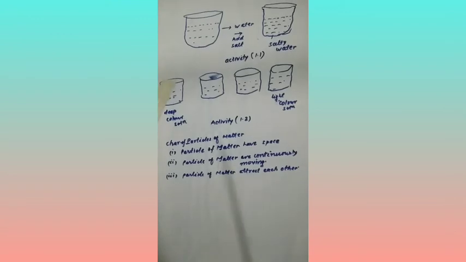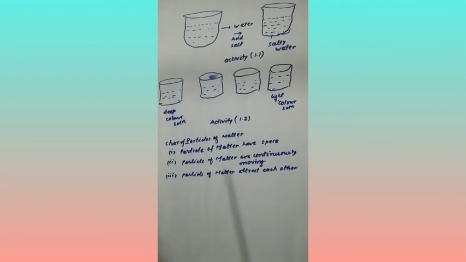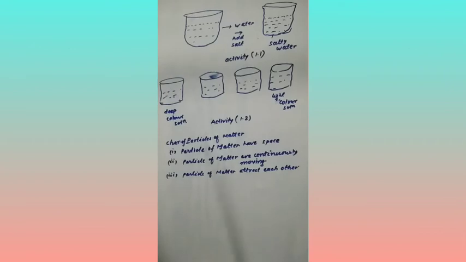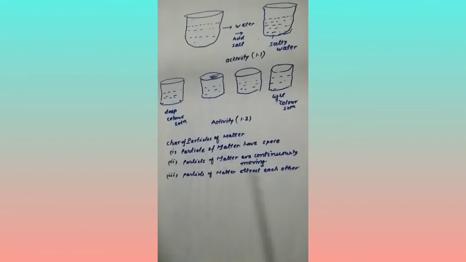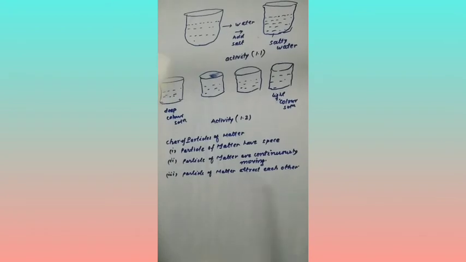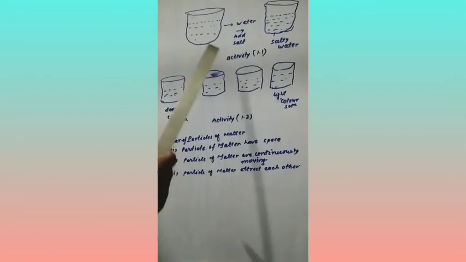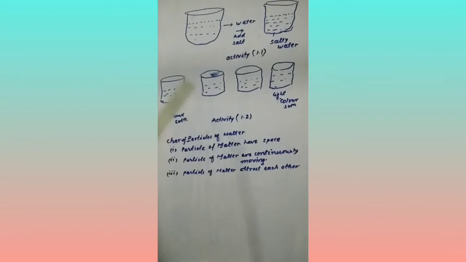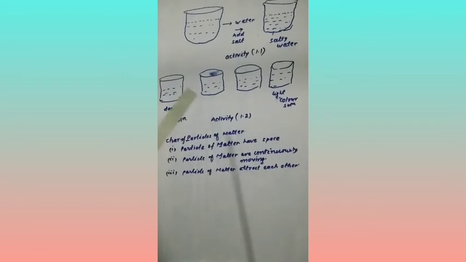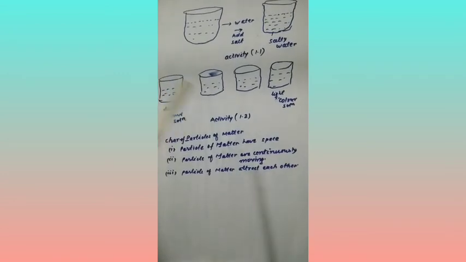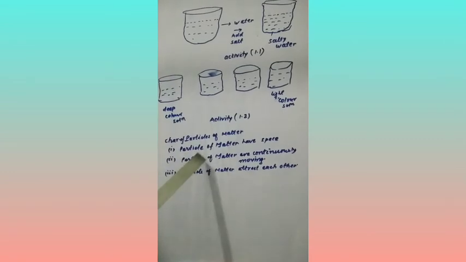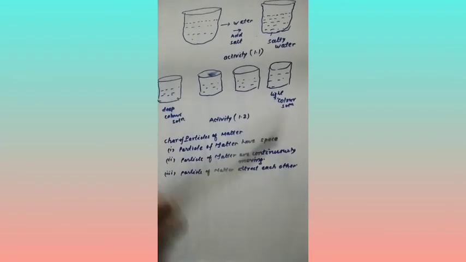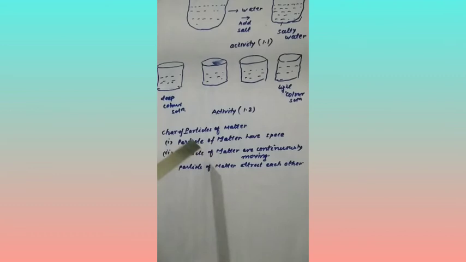Water has space. This space is called intermolecular distance or intermolecular space. In this space, the particles of salt, sugar, Dettol and potassium permanganate are packed. So we can say that particles of matter have space.